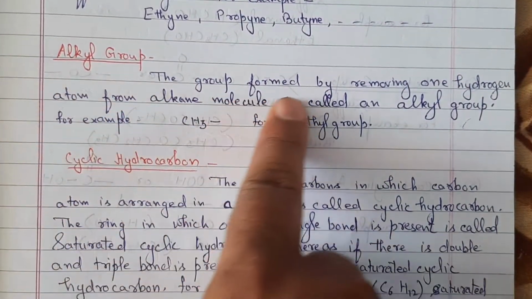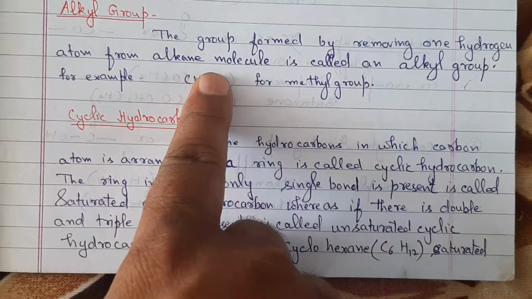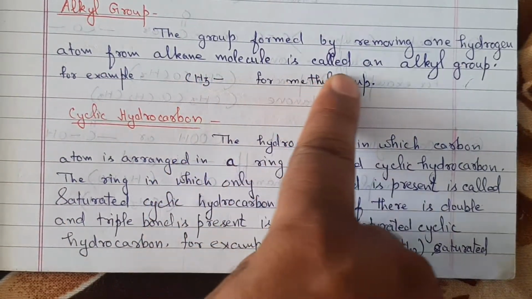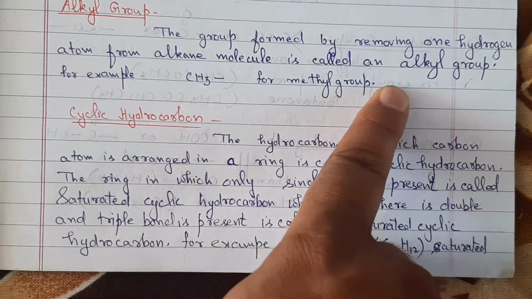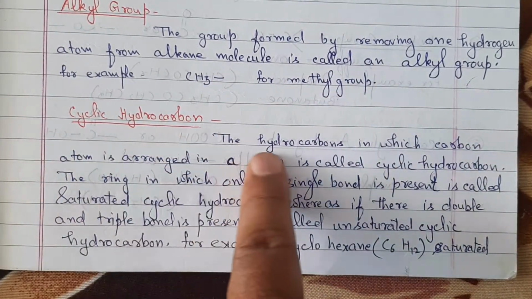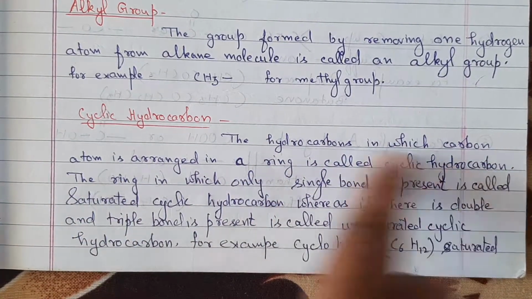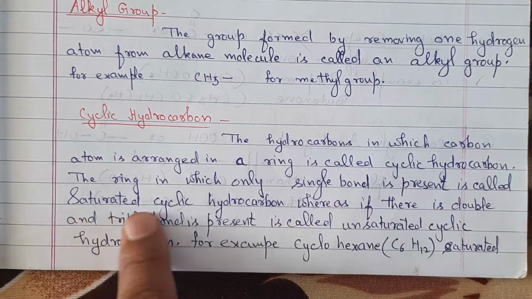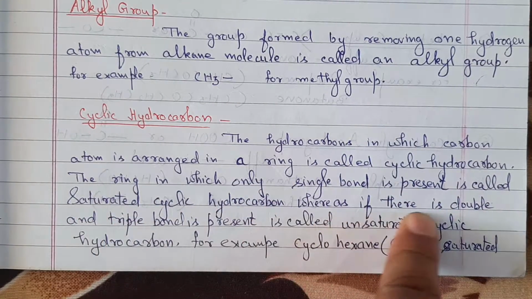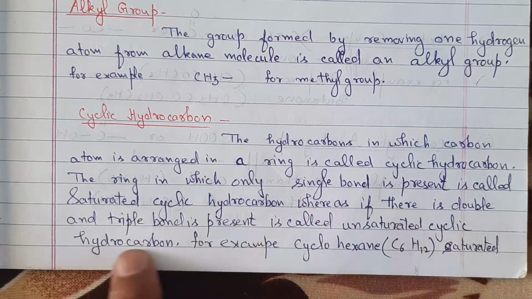Alkyl group. The group formed by removing one hydrogen atom from an alkane molecule is called an alkyl group. For example, CH3- is the methyl group. Cyclic hydrocarbon. The hydrocarbon in which carbon atoms are arranged in a ring is called cyclic hydrocarbon. The ring in which only single bonds are present is called saturated cyclic hydrocarbon, whereas if double and triple bonds are present, it is called unsaturated cyclic hydrocarbon.